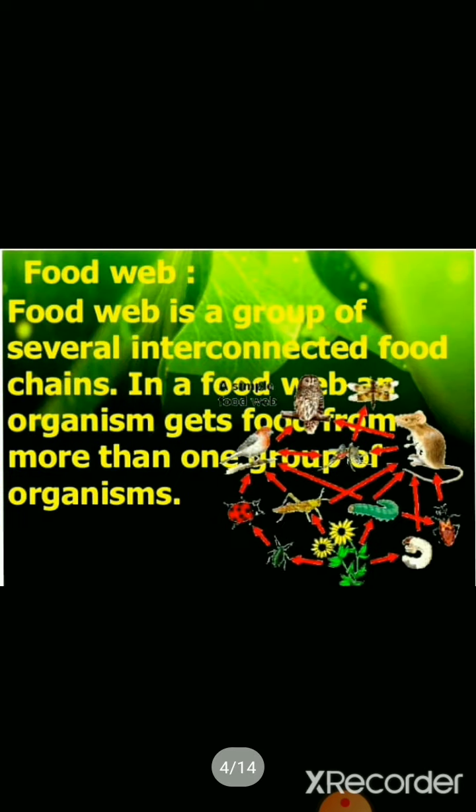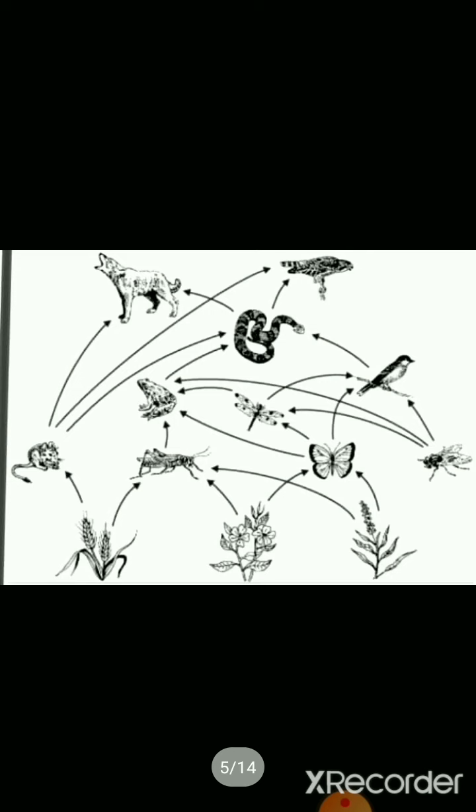Now the food web. A food web is a group of several interconnected food chains. Web means a network. A network of food chains is called the food web. So in a food web, organisms get food from more than one group of organisms. So you can see here there are many feeding connections among different organisms of the biotic community.